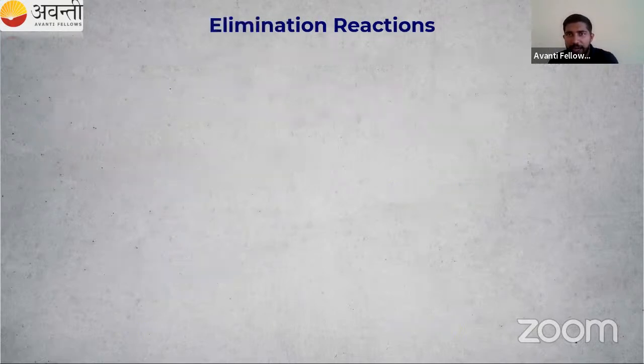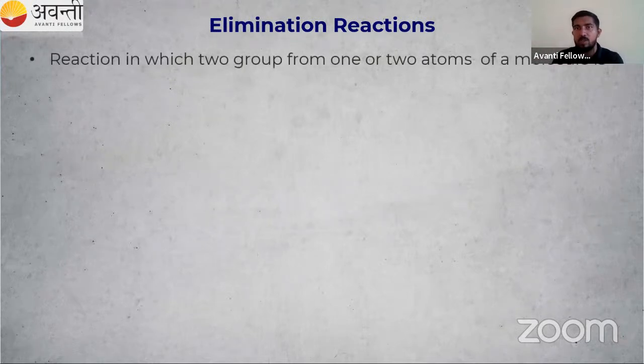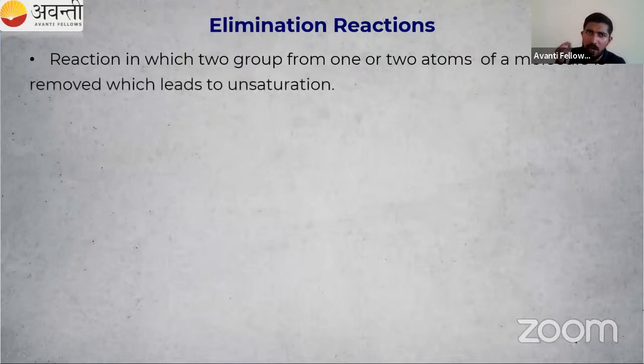So that is about addition reaction. Second, what is that? Elimination. In the first case, someone is coming. Here, someone is getting eliminated. Who is getting eliminated, and what is the mechanism? We have to study that. So what is the definition? Just read the definition: a reaction in which two groups from one or two atoms of a molecule are removed, which leads to unsaturation. Addition reaction is unsaturation to saturation.